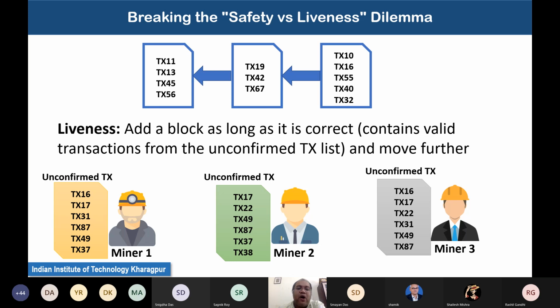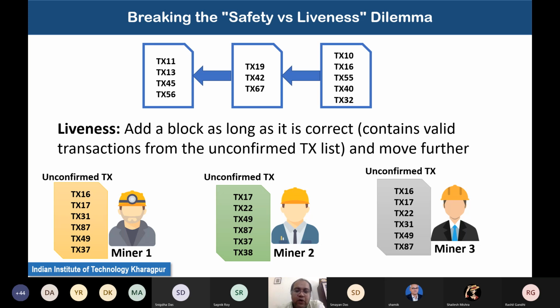That means you add a block as long as it is correct, meaning the block contains valid transactions from the unconfirmed transaction list, and you move further by proposing the next block. You do not wait for ensuring the safety property. Rather, you make progress. You keep adding blocks, and eventually I will somehow ensure that the transactions of the block which finally gets considered are unique.